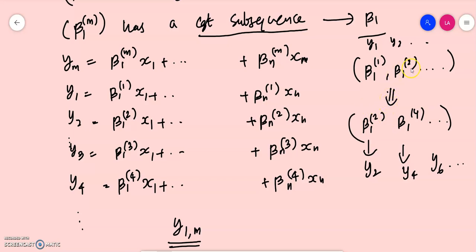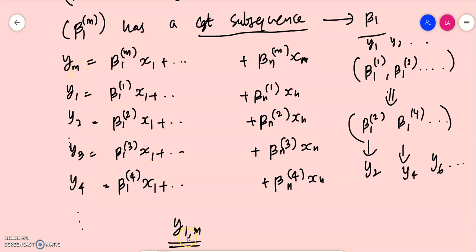For our convenience, we take the even terms of the sequence, so beta 12, beta 14, etc. Associated with that, we have beta 12 associated with y2, beta 14 associated with y4. We have a subsequence of ym, which is y2, y4, y6, etc. So corresponding to the subsequence of beta 1m, we can find a subsequence of ym.